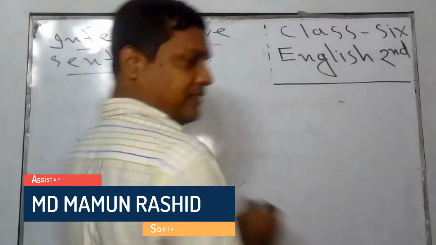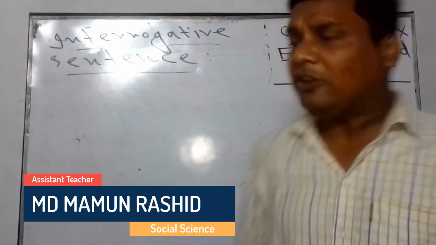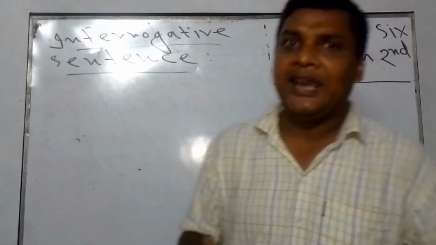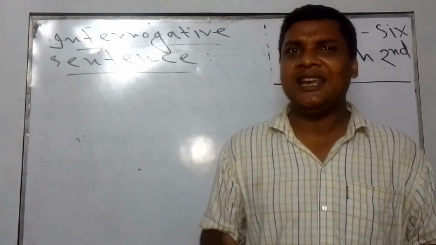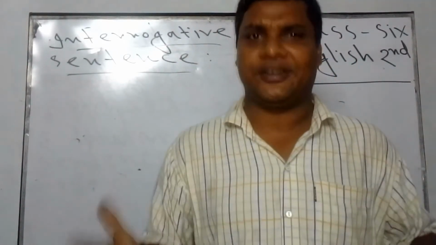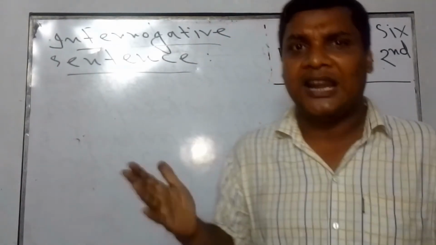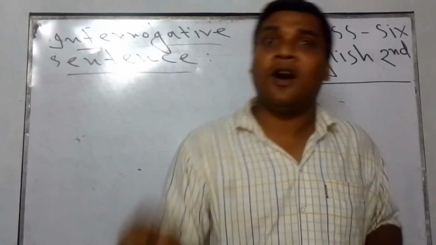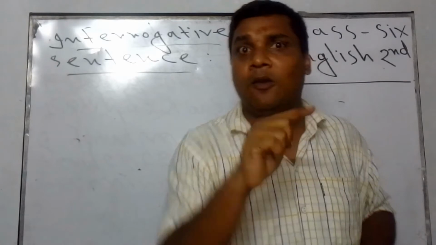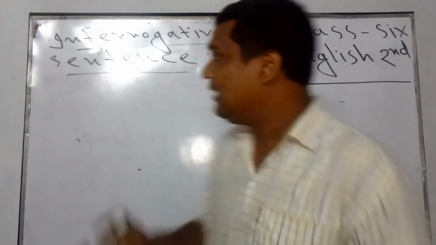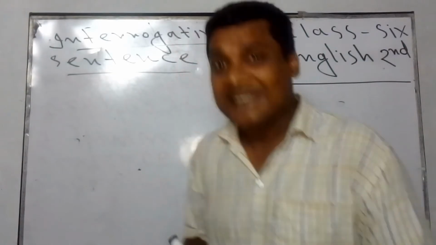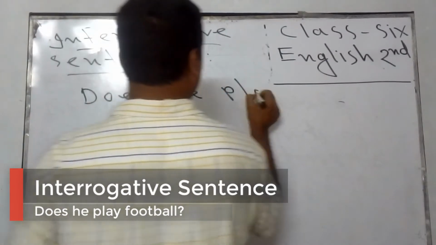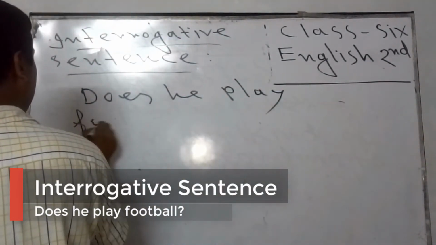What is interrogative sentence? If I ask you, surely you will answer that interrogative sentence is a sentence when a group of words are arranged for expressing interrogation or for asking others. Then this is called interrogative sentence. That means when we ask someone by arranging some words one after another, then this will be called interrogative sentence. Such as, does he play football? Does he play football?